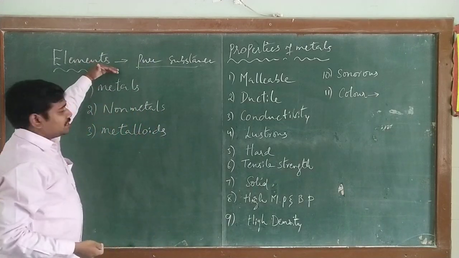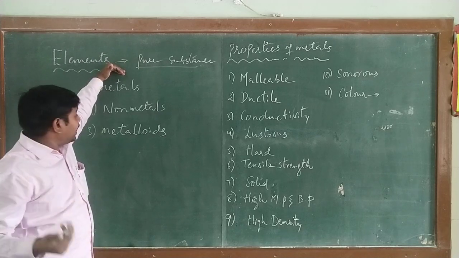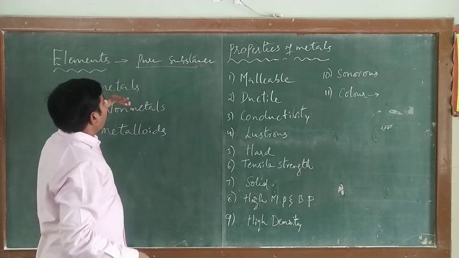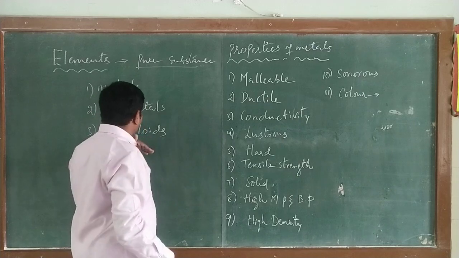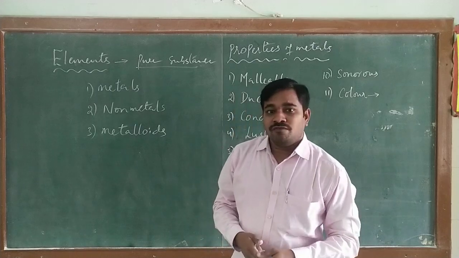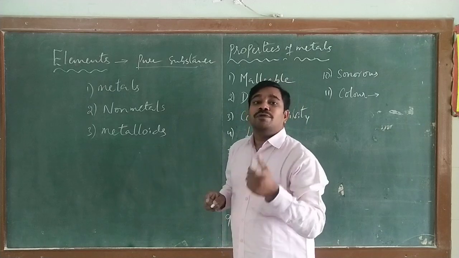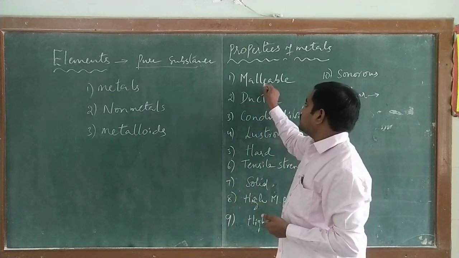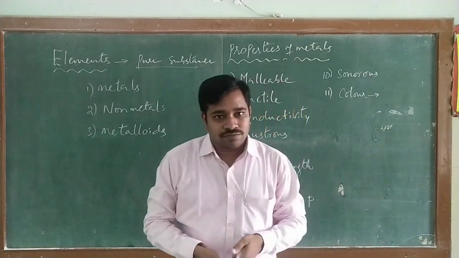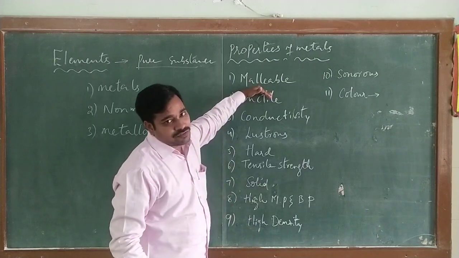And we already discussed that in our periodic table there are nearly 180 elements, and they are categorized into metals, non-metals and metalloids. Then how do we know which are metals, which are non-metals, which are metalloids? There are some physical properties to identify them. These are the metal properties which you already learned in 8th class. Once again we revise.